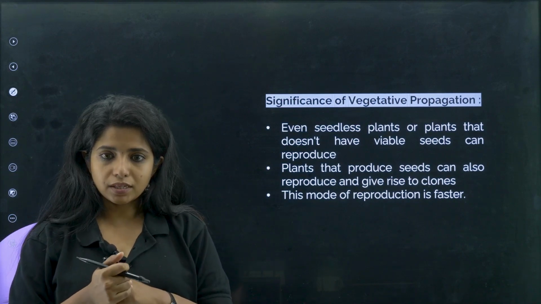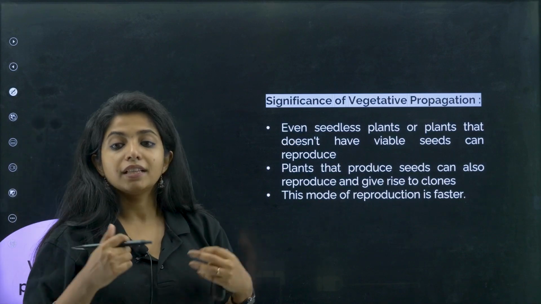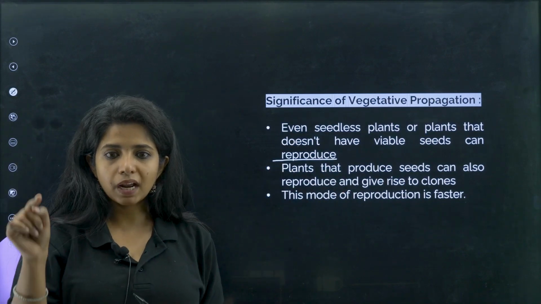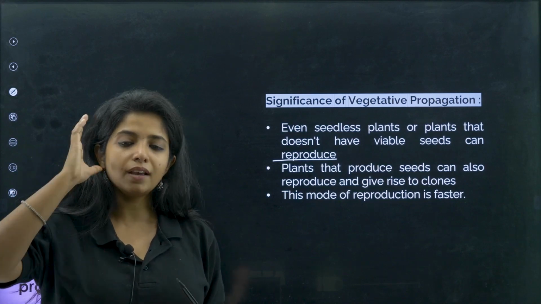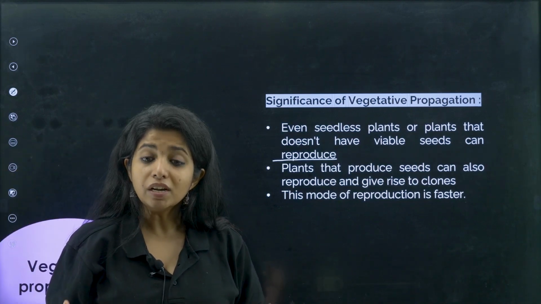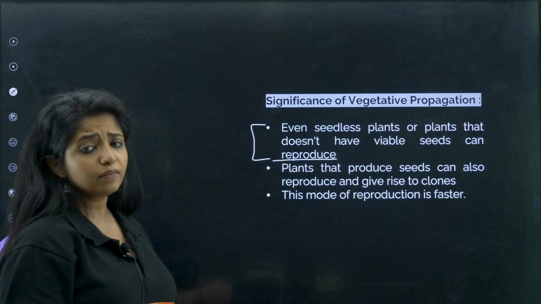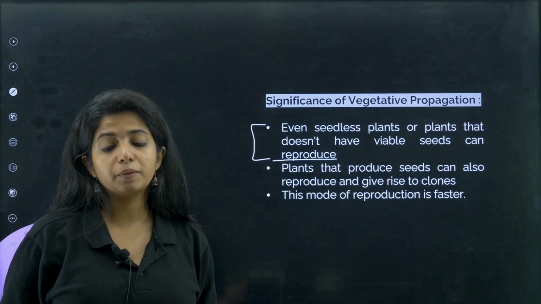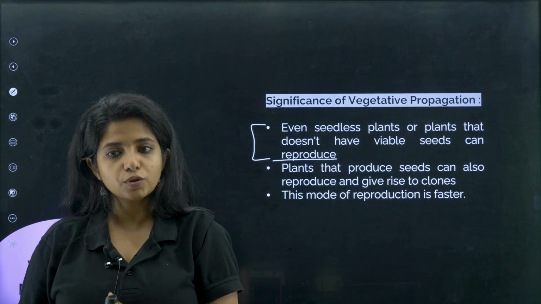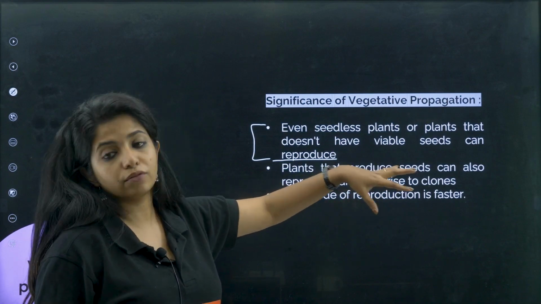Even seedless plants, the plants that do not have seeds or do not have viable seeds, can also reproduce. So banana does not have a viable seed. The spots that you see in a banana are seeds, but it cannot easily be propagated with the help of the seeds. So I can make more banana plants with the help of what? With the help of vegetative propagation, where I am going to probably use its roots, if it has the potential to do so. Now plants that produce seeds can also reproduce and give rise to clones.